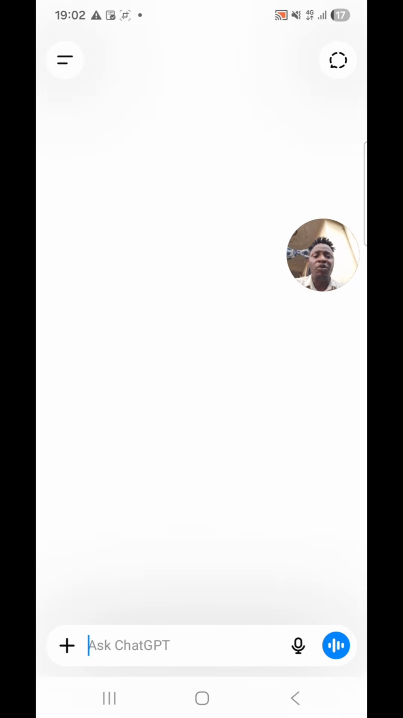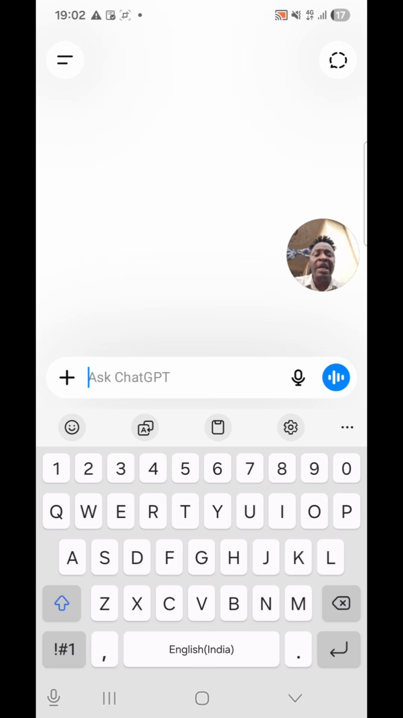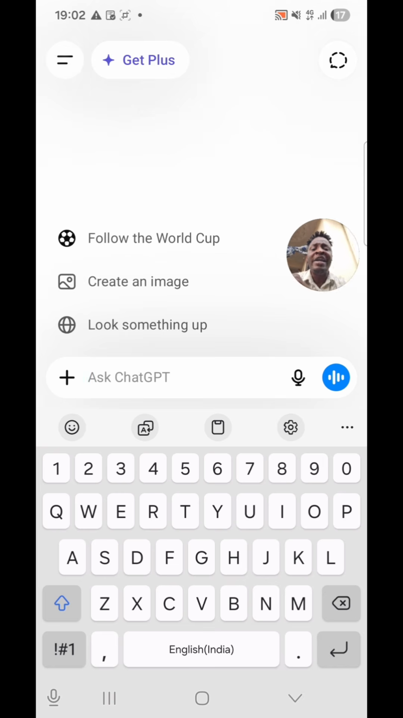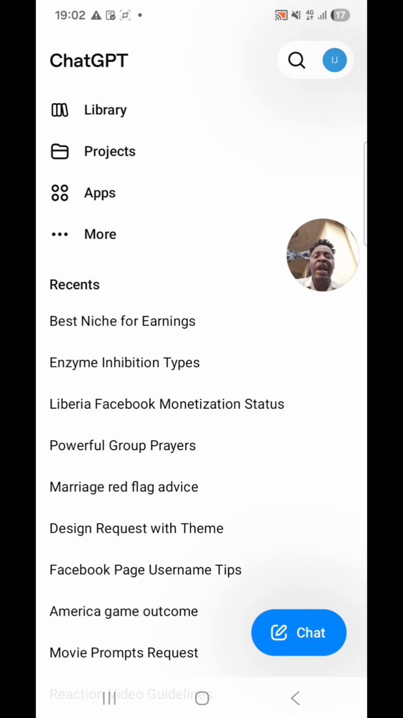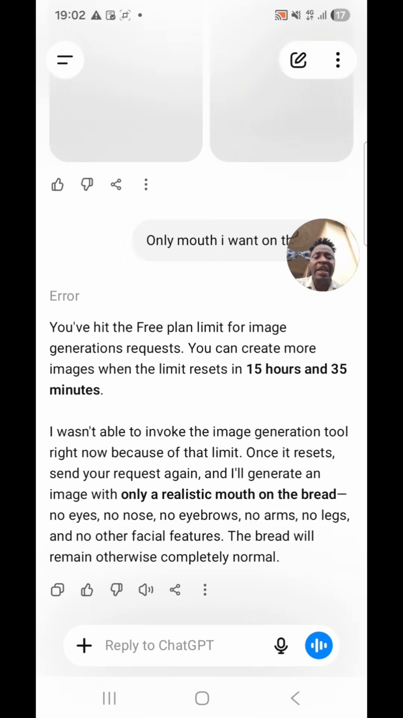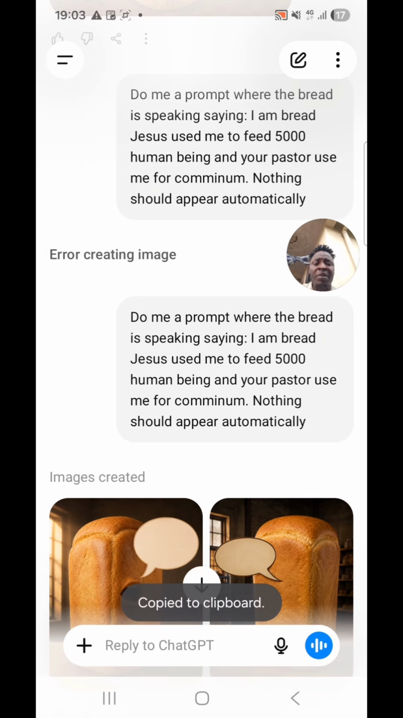Okay, you come to AI, you say, do me a prompt where a bread is sitting on the table, the mouth is open, and whatever you want the bread to say, you tell AI to type it. Tell AI, say, okay, do me a prompt where the bread is speaking, saying, I am bread. Jesus used me to feed 5,000 human beings, and your pastor used me for communion.